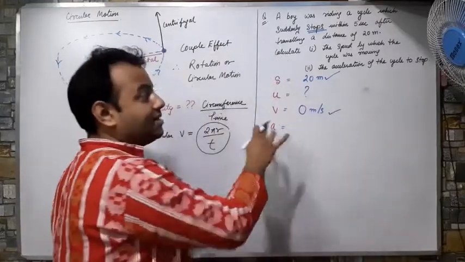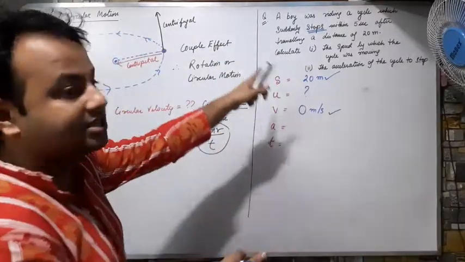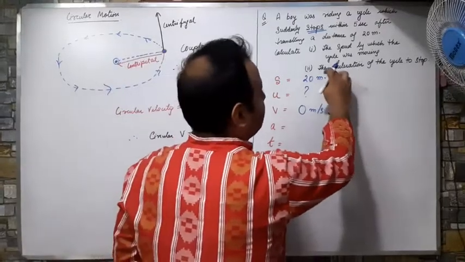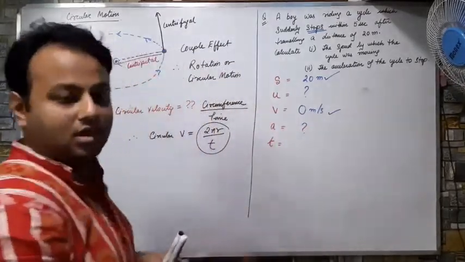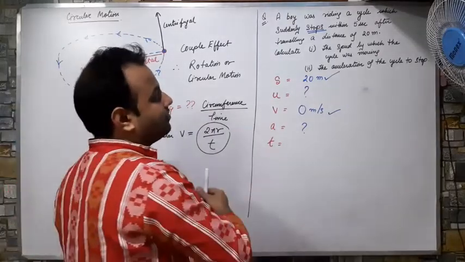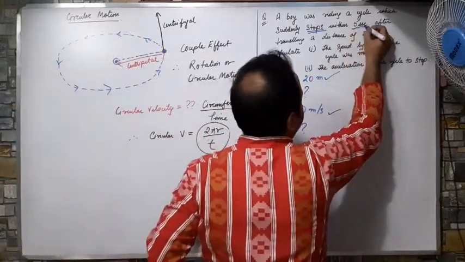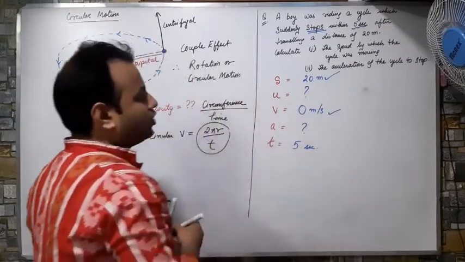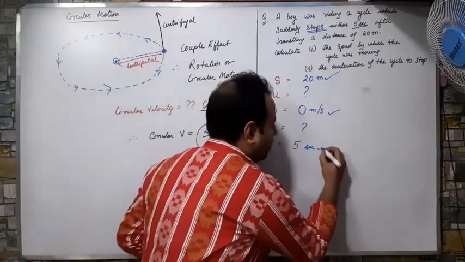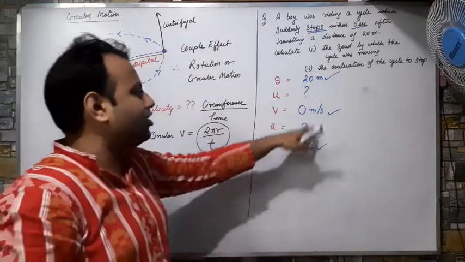What is a? a means acceleration. It is not given in the question. We have to calculate the acceleration of the cycle. This is a question mark. t is time. Is time given anywhere? Yes sir, time is given, 5 seconds. Okay, so I have got all my values, of which 2 have to be found and 3 are given.